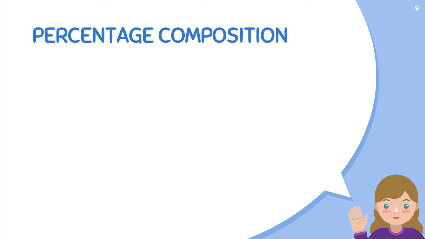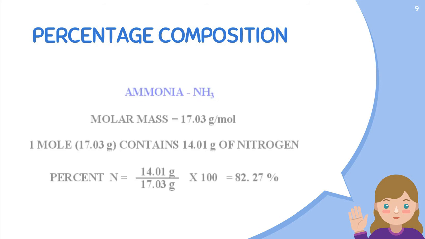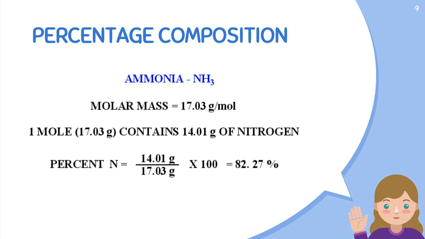The next topic we are having is percentage composition. Percentage composition is a way to calculate the amount of a particular substance in the total quantity of the substance. For example, in ammonia, if we want to know what percentage of nitrogen is present, then we will take the mass or the number of moles of nitrogen, divide it by the total mass of ammonia, that is the molar mass, and multiply it by 100.